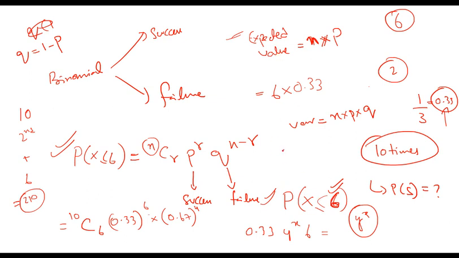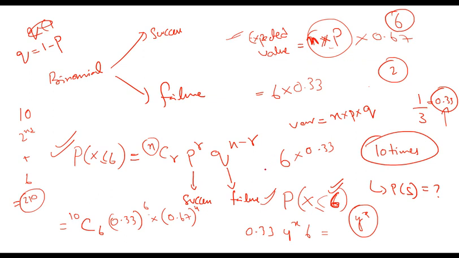The probability of success itself is 0.33. This is your expected value. And if you want to calculate the variance, the dispersion in this expected value, it can be found by multiplying expected value by the chance of it not happening, which is 0.67.